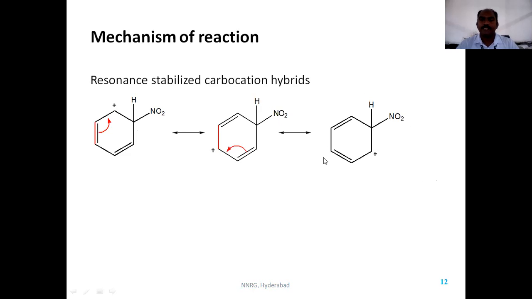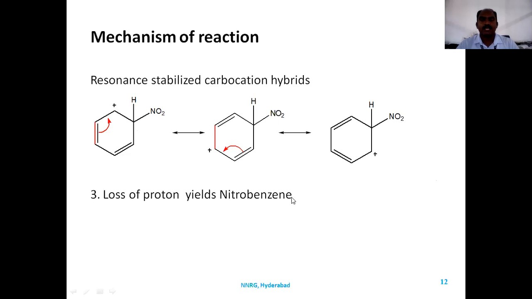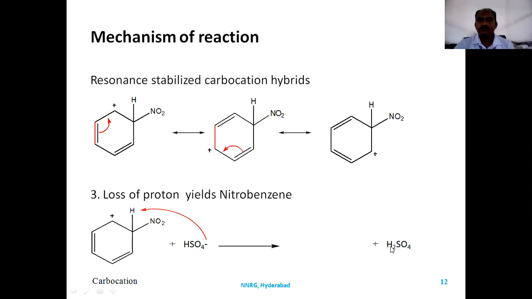Once this is formed, the carbocation reacts with a base present in the solution, and loss of a proton yields nitrobenzene. What is this base? Sulfuric acid donates a proton to form a weak conjugate base. This conjugate base abstracts a proton from the ring, so that H2SO4 is formed back in the solution, and the pair of electrons goes into the pi system to form nitrobenzene. So the nitrobenzene is formed here.